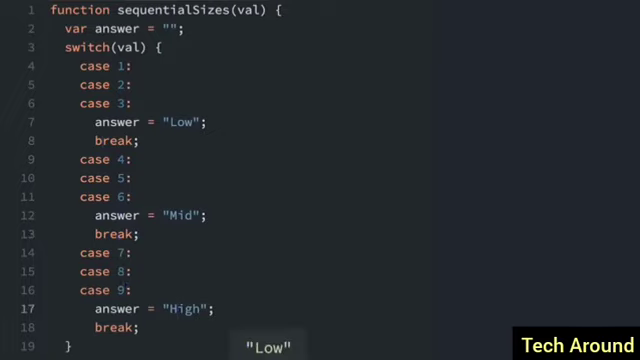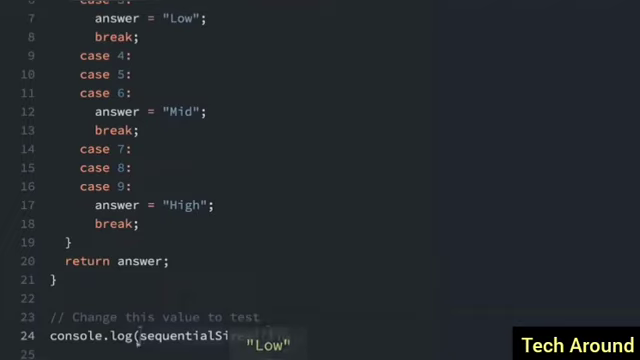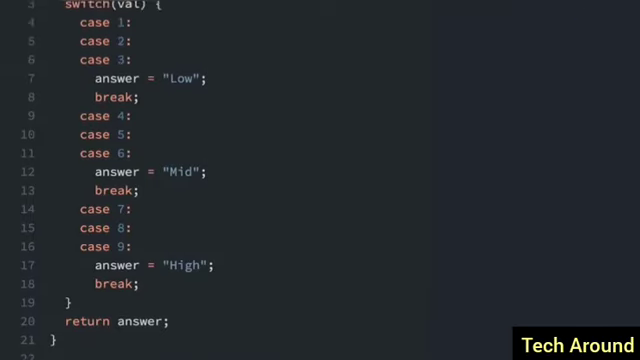So let's test this out and see. Since we're passing in the number 1 here, it's going to be low. But if we pass in 5, we should get mid. And if it's 7, 8, or 9, we should get high.